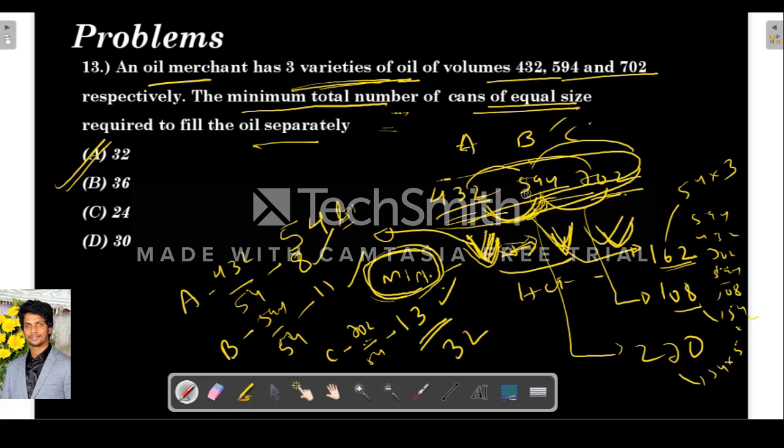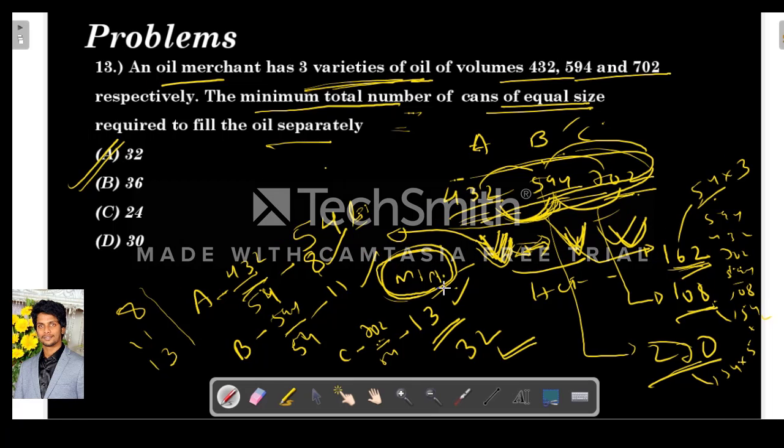I found the HCF by using two numbers at a time. The difference here is 162, here 108, and here 270. From this we can make out that the HCF is 54, because this is 54 into 3, this is 54 into 2, this is 54 into 5. So if he divides 432 liters into cans of 54, he requires 8 containers. Similarly for B he requires 11, for C he requires 13. So in total he needs 32.